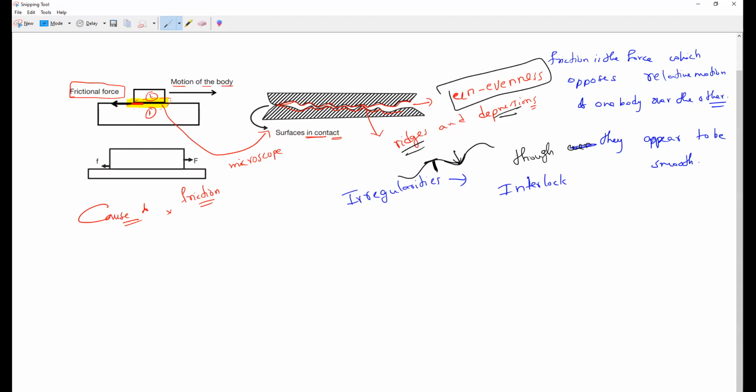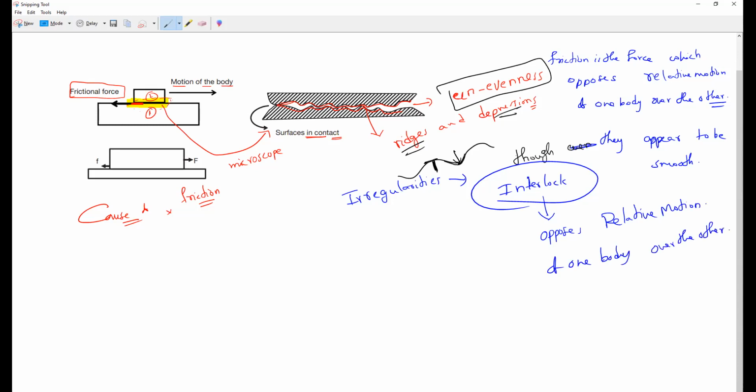So once they interlock, what will happen? This opposes the motion, the relative motion of one body over the other. That opposing of relative motion is what we call the frictional force.